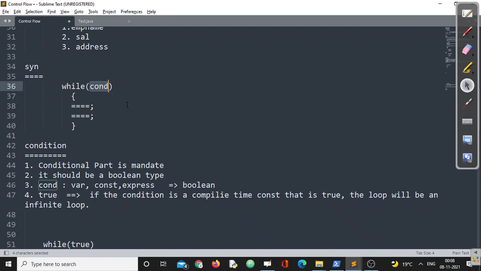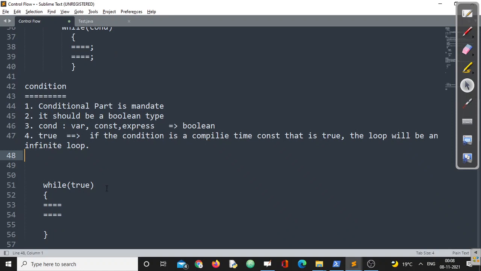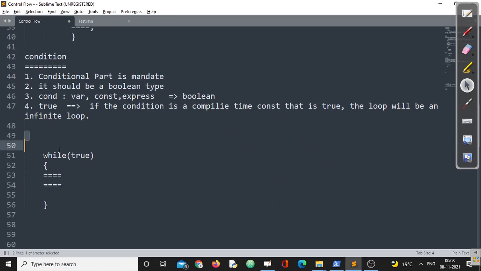Second, it should return a Boolean value, either true or false. It could be a constant, it could be a variable, it could be a compile time constant, it could be an expression also, doesn't matter. But it should produce a Boolean value at all times. Next, if you are specifying a compile time constant true, what does it say? The loop will be an infinite loop. So these are a few things you need to consider while operating on while, right?